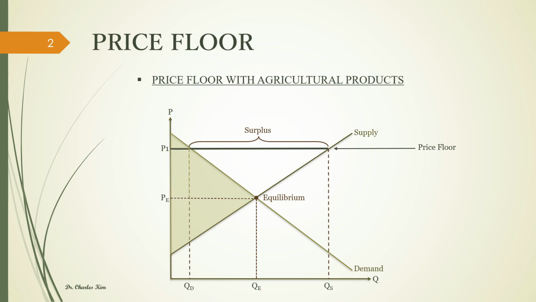These are the benefits that farmers will gain from the price floor. The benefits of a darker inverted triangle can only be formed when the government purchases surplus agricultural products. Without the government purchase, price floor will make farmers worse off. In the next slide, we will discuss price floor with minimum wage.